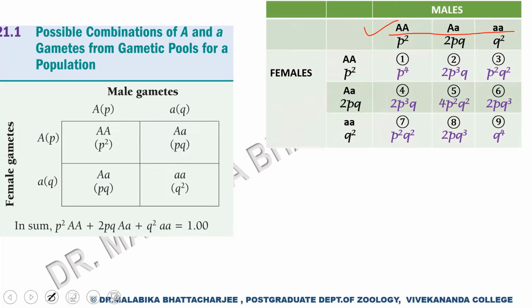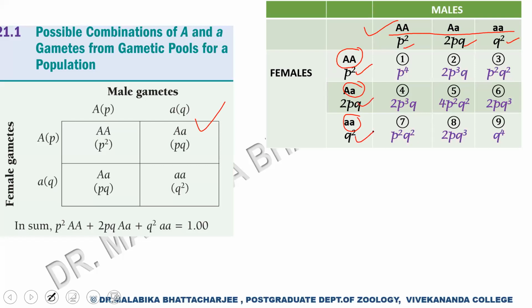Females in the population are also of three categories. So we can have capital A capital A, capital A small a, and small a small a. From this equation, we understood that we can write these as P square, 2PQ, Q square. Similarly, we have written here as P square, 2PQ, Q square.